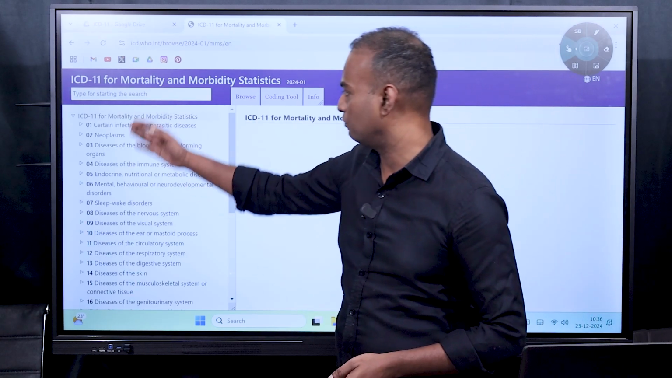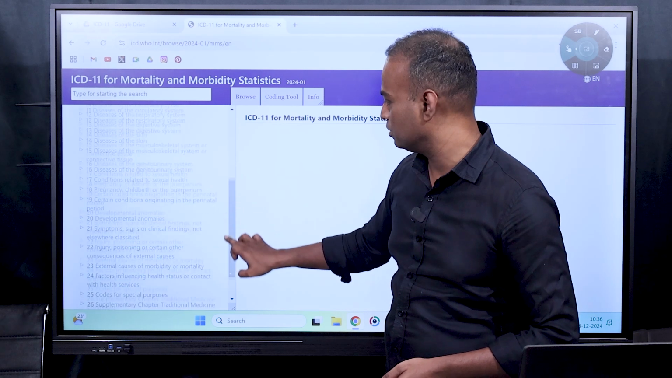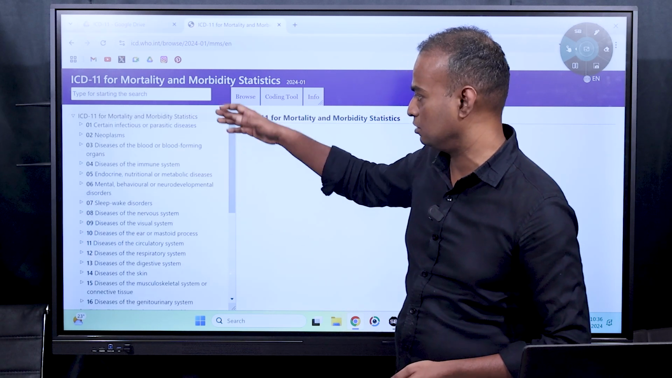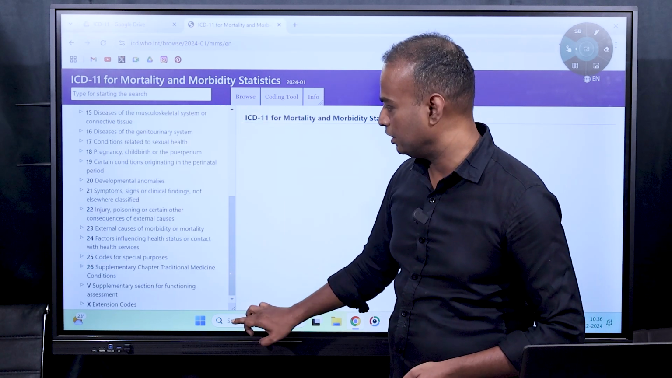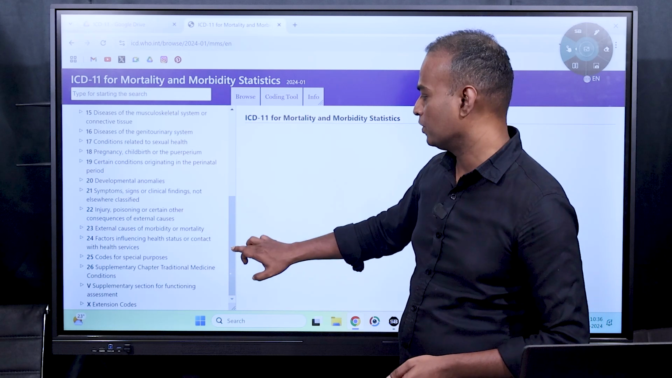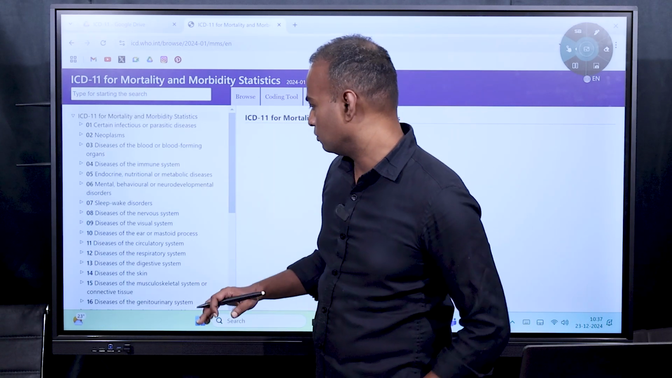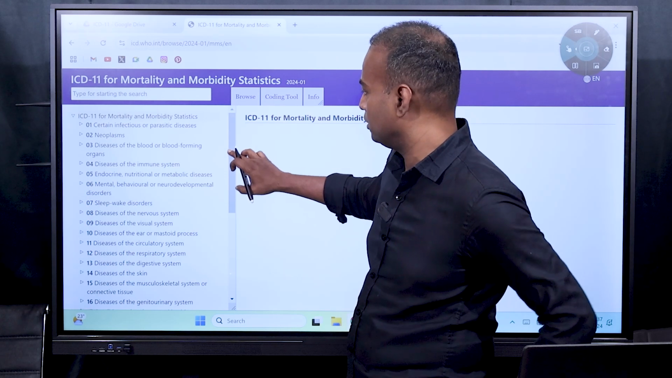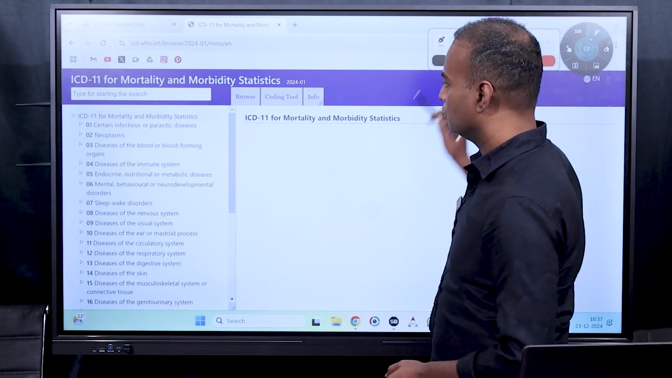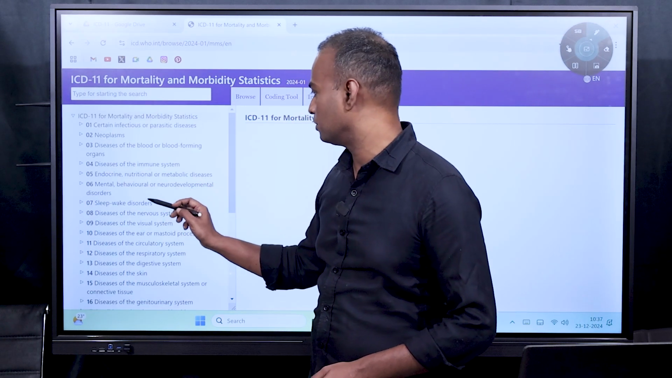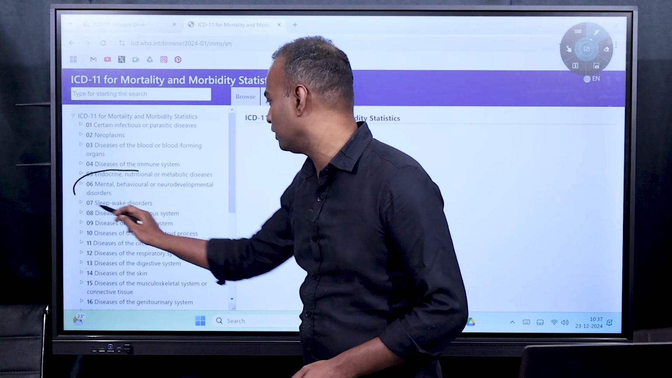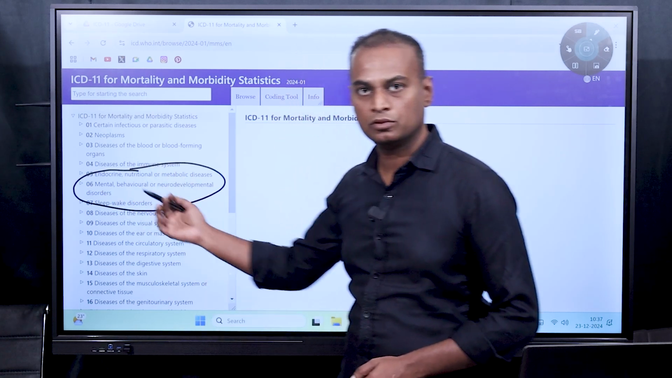Here you can see on the left hand corner, these are the various disorders. These are the chapters. This is arranged in chapters. There are 28 chapters arranged here. In the 28 chapters, we were discussing about autism. So autism comes under neurodevelopmental disorders. So where is it? You can see autism comes under 6th chapter, mental, behavioral and neurodevelopmental disorders. You just need to click on it.